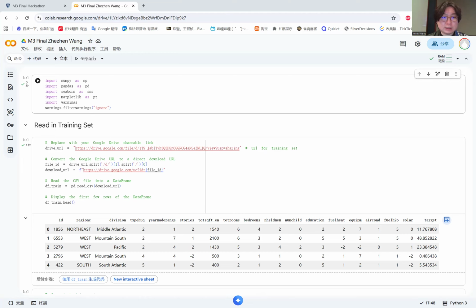Next, for the regression model, I selected the histogram gradient boosting regressor instead of a simple linear regression model, because electricity consumption highly depends on many non-linear factors such as square footage, household size, heating equipment, and geographical location.